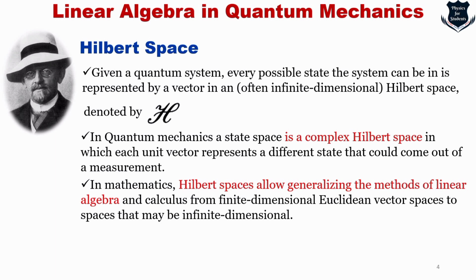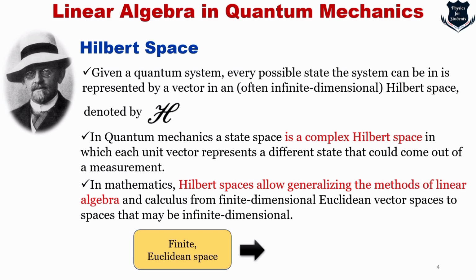The second says that in quantum mechanics, a state space or quantum state is a complex Hilbert space in which each unit vector represents a different state. That means that in mathematics, Hilbert space is a way of generalizing the methods that we learn in high school level linear algebra, extending them from finite to infinite.